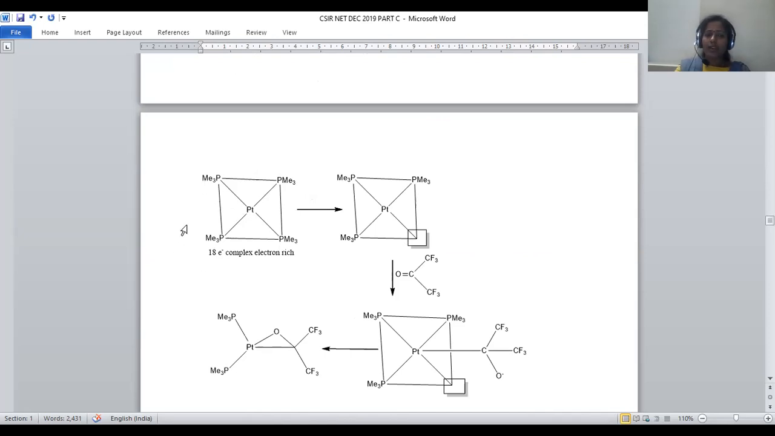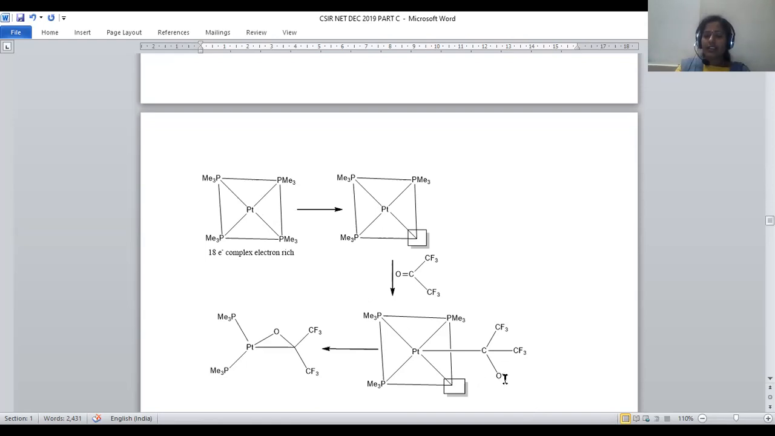Central platinum is surrounded by 4 PME3 functional groups. Now it is an 18 electron system. When we remove one of the PME3 trimethylphosphine, we will generate one vacant site. Vacant site is available. Now it is treated with another reagent, that is CF3C double bond CF3. There is a formation of a bond between platinum and carbon. So it is a kind of nucleophilic attachment of platinum to this carbonylic carbon, so that we will get a new bond and O minus will be generated.